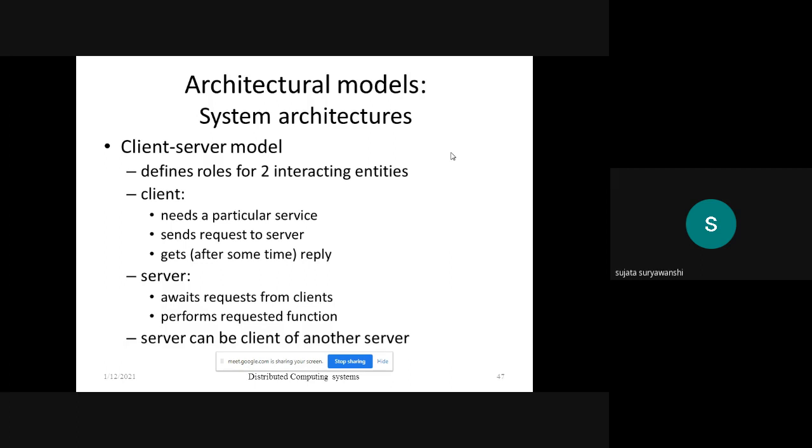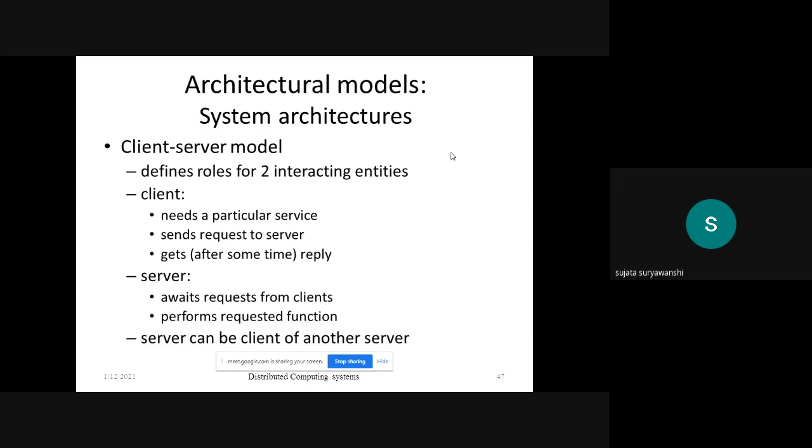Then the client needs a particular service. Suppose the client wants to take a printout, then it has to send the request to the server system and get the reply from the server system after some time. So time is required to send the data, perform the task, and get the reply from the server.